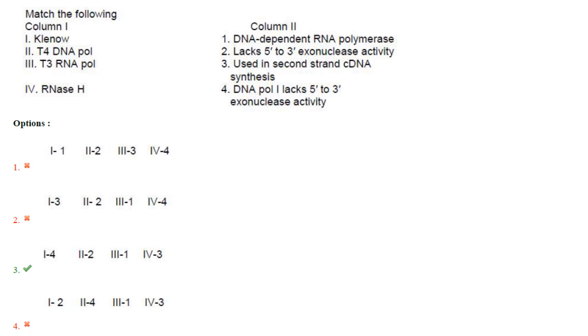Then next one, you have to match these enzymes with the type of activity. Klenow DNA polymerase 1 lacks 5' to 3' exonuclease activity. T4 DNA polymerase lacks 5' to 3' exonuclease activity. T3 RNA polymerase is a DNA dependent RNA polymerase. RNase H is used in the second strand cDNA synthesis. So the answer is option 3, that is 1, 4, 2, 2, 3, 1 and 4, 3.